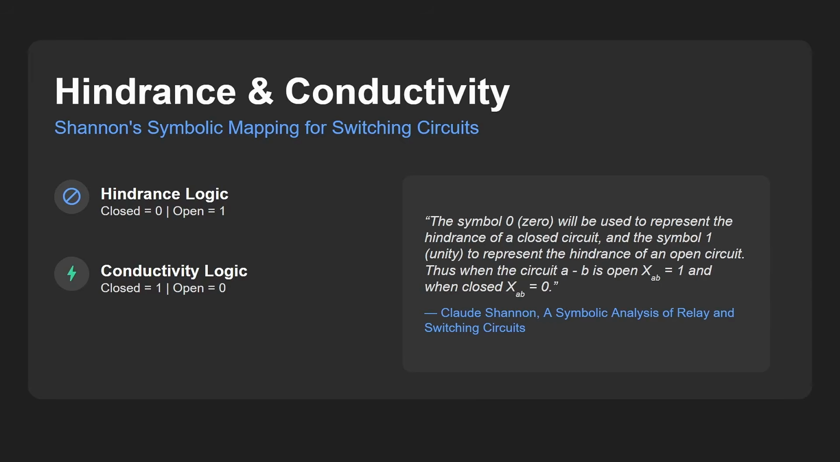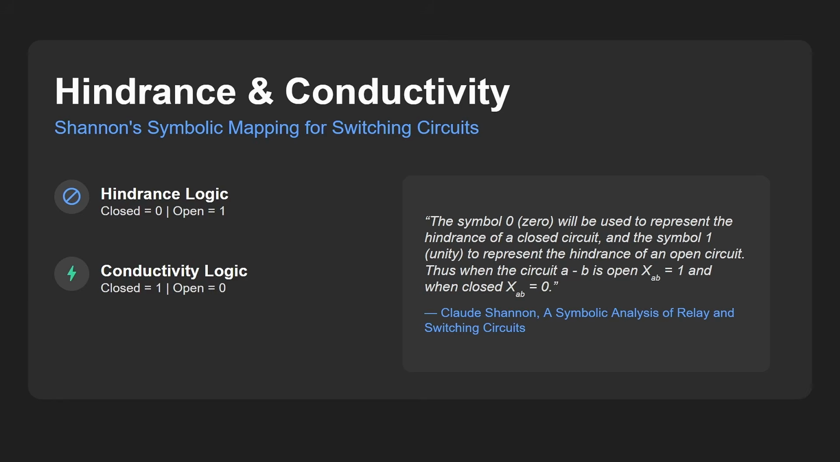So why is it important? Well, first of all, it talks about switches and kind of an on and off state. Now, he expressed it in terms of the hindrance. So if something was fully hindered, which we would call off, it had a value of 1. So in kind of our today's thinking, it's the other way around. We kind of have the conductivity logic. On gives 1 and 0 gives off, but he was talking about the hindrance.